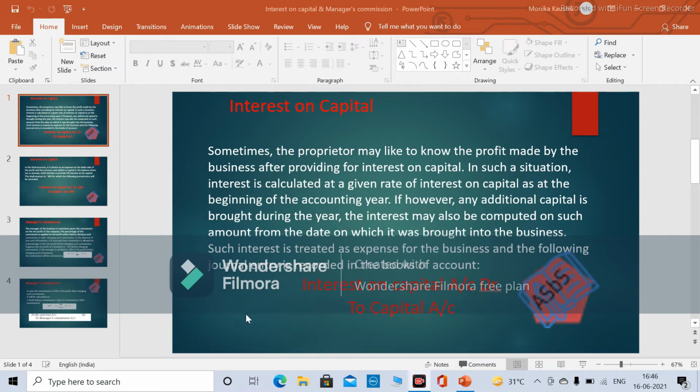So we will add the interest to the capital portion also. For further understanding, we will do it in illustrations and practicals, while we make the trading account, profit and loss account and balance sheet.